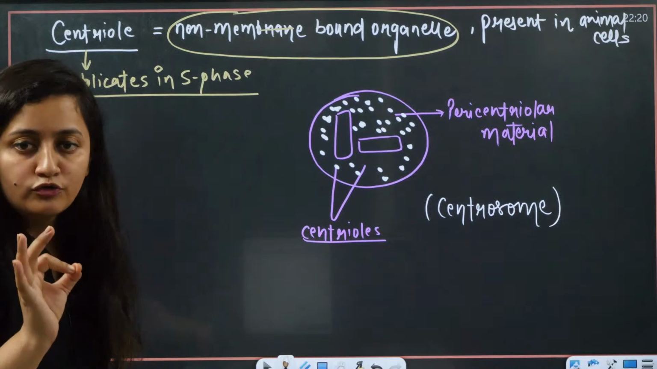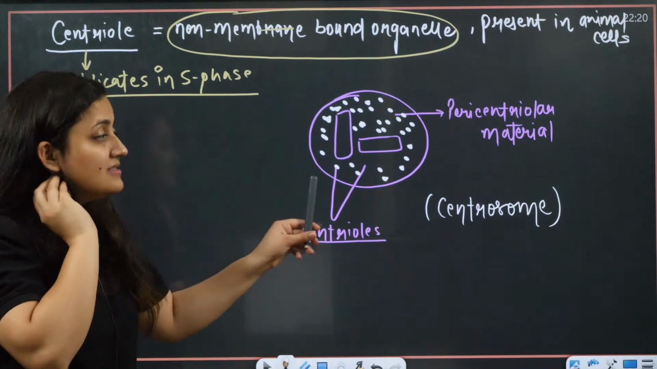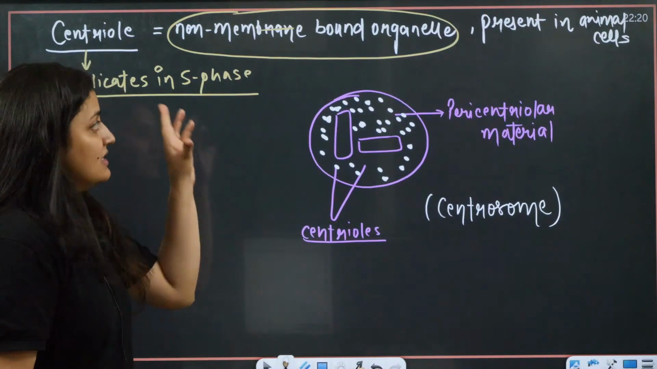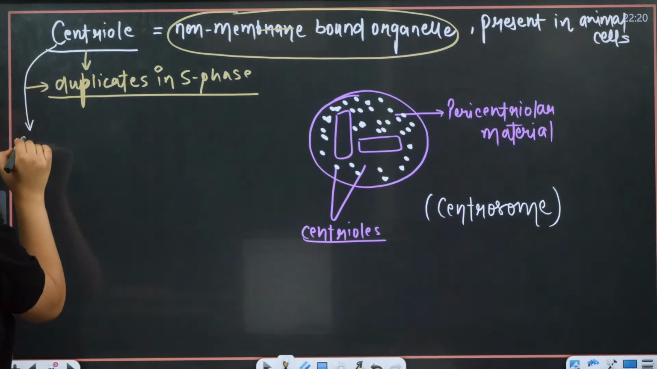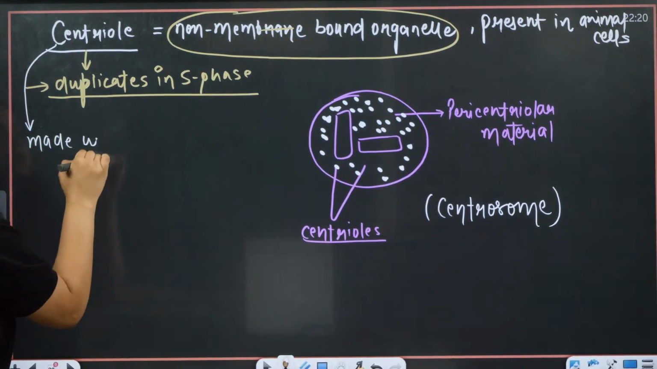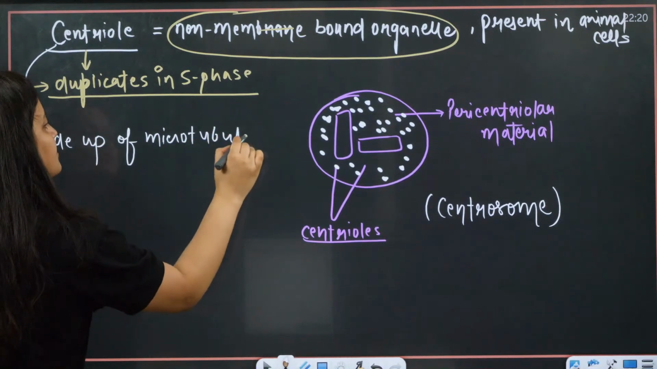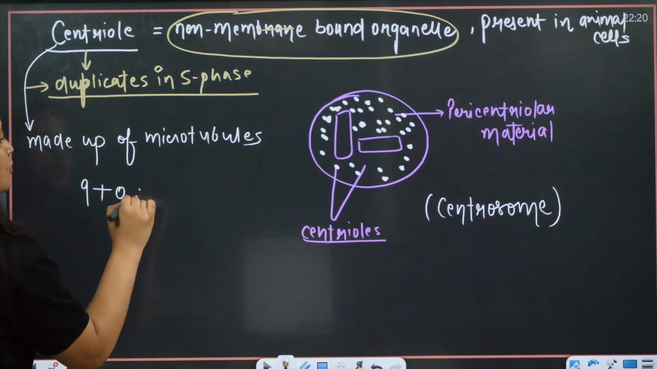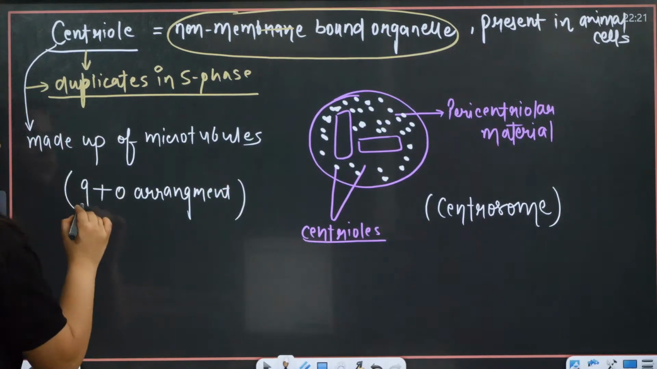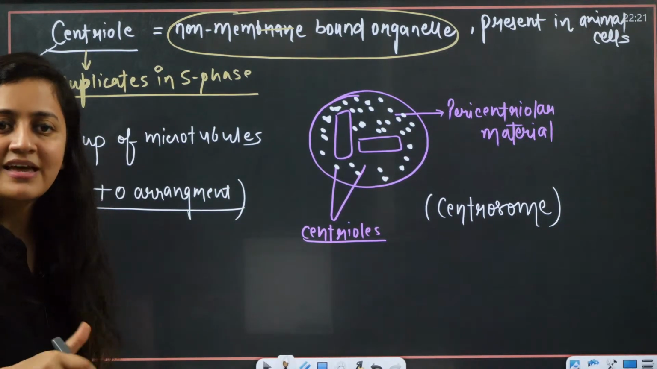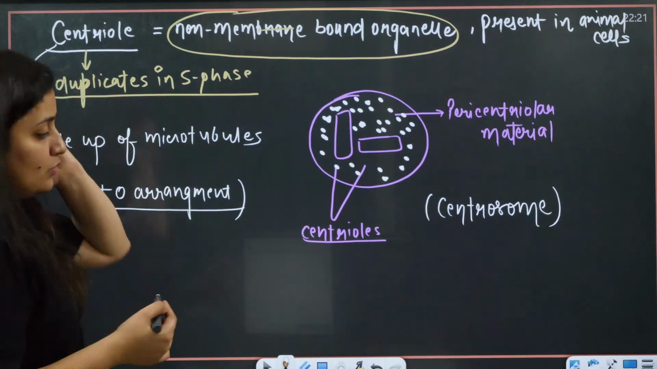There is a difference between centriole and centrosome. Centriole is a non-membrane bound structure present in animal cell. Centriole itself is made up of microtubules, and it has a 9 plus 0 arrangement. I will explain the internal structure as well. Sometimes students don't even know the difference between centriole and centrosome.